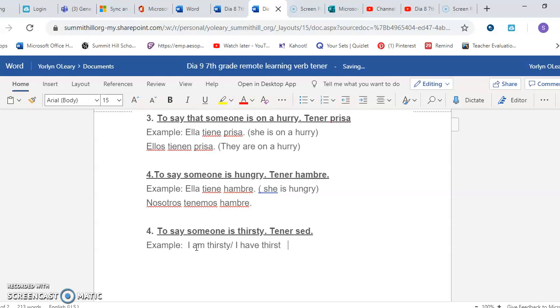So in español, I am going to say yo, you got to conjugate tener with tengo and then sed. If I want to say they are thirsty, they will be ellos. Conjugate ellos with tener. So tienen and then sed.